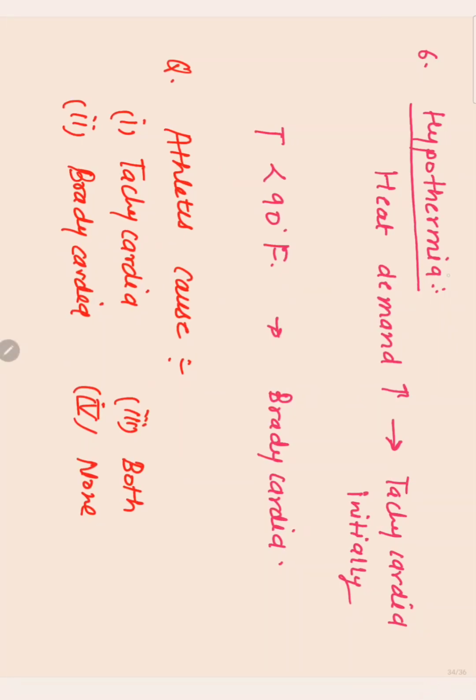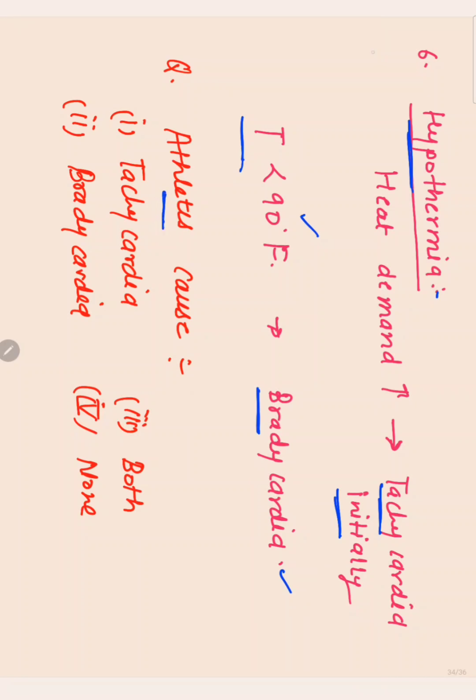One last reason is hypothermia. So what happens in hypothermia? There is decreased temperature of the body, so the body demands heat. In this case, first there is tachycardia initially, but if the temperature is below 90 degrees Fahrenheit, then there is bradycardia, because the body is exhausted now.